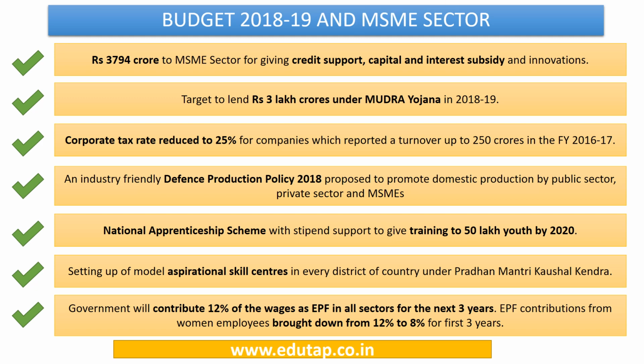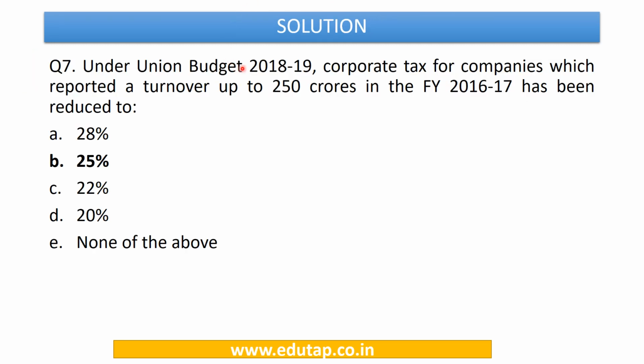So now using this information we can easily answer this question, that under the Union Budget 2018-19, corporate tax for the companies which have reported a turnover up to 250 crores in financial year 2016-17 has been reduced to 25%. So the answer to this is going to be option number B.